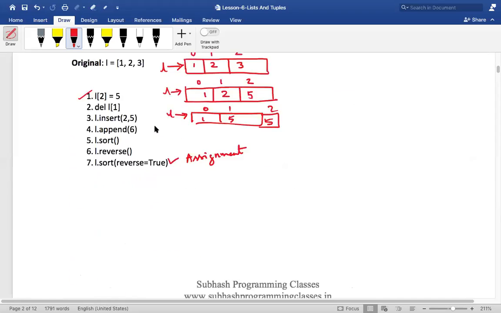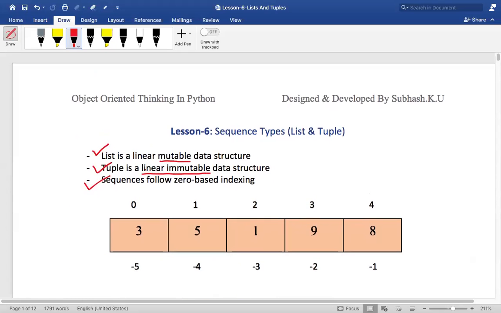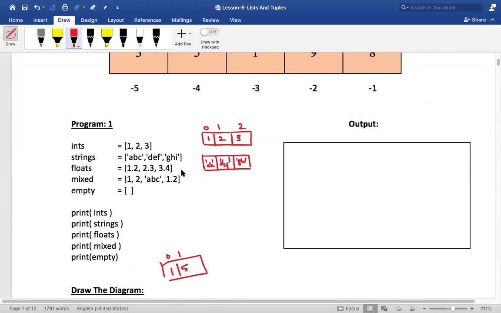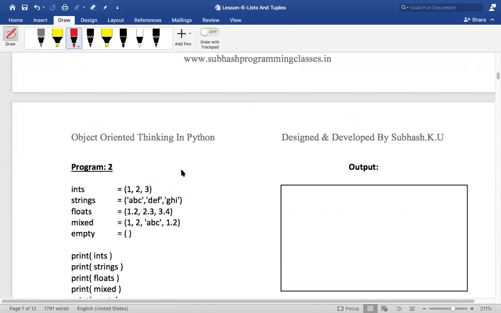Now, what are tuples? Tuple is a linear immutable data structure. Put that in the chat box. You should keep this in mind. Tuple is linear and immutable. You cannot change it. That is very important for you to understand. That is a major difference, right?